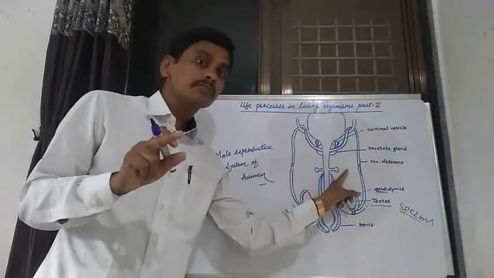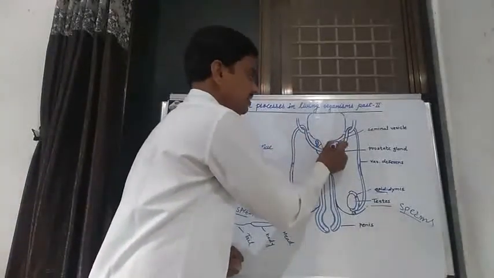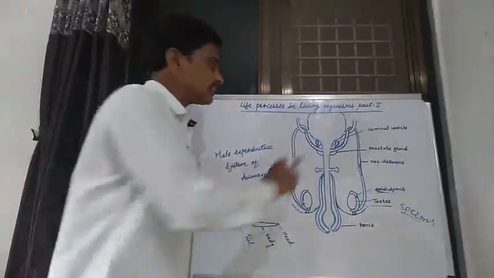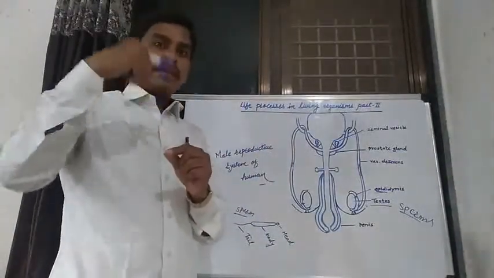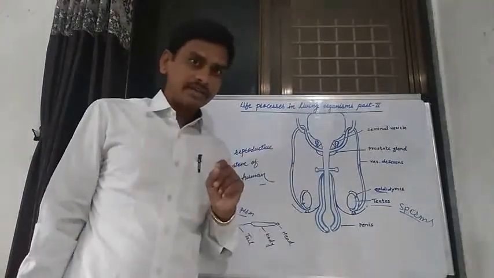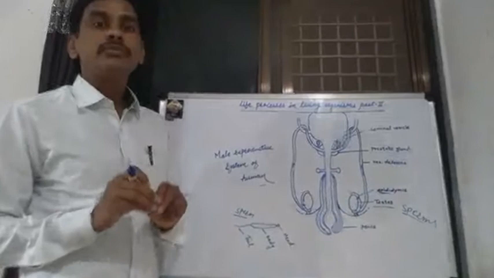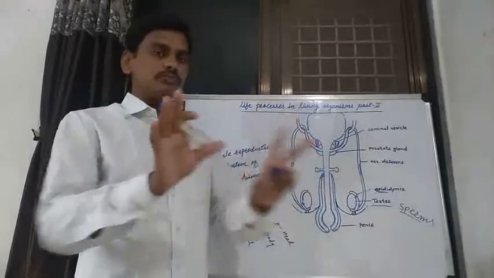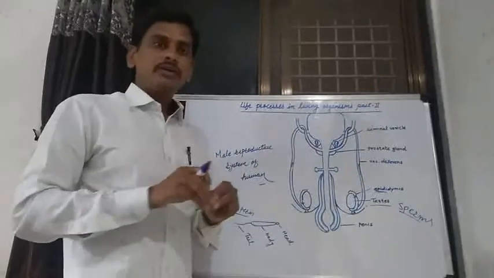Then the sperm enters the prostate gland and seminal vesicle. This is a seminal vesicle. This is a prostate gland. When the sperm enters the seminal vesicle and prostate gland, ejaculatory fluid is secreted by the seminal vesicle and prostate gland, and the sperm mix in that ejaculatory fluid, which supplies food material to the sperm.